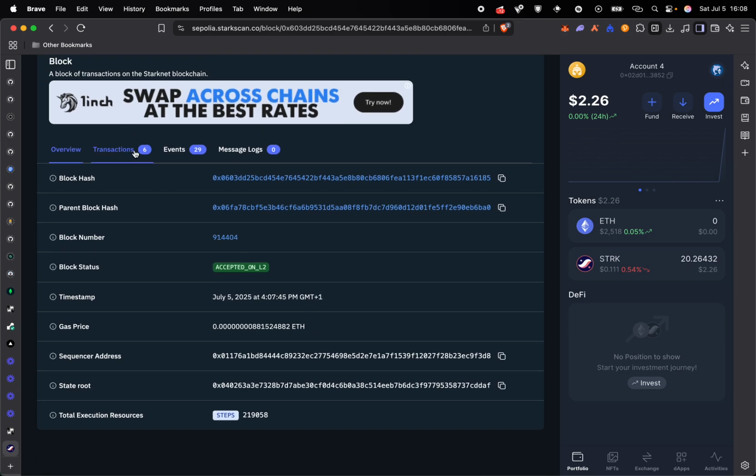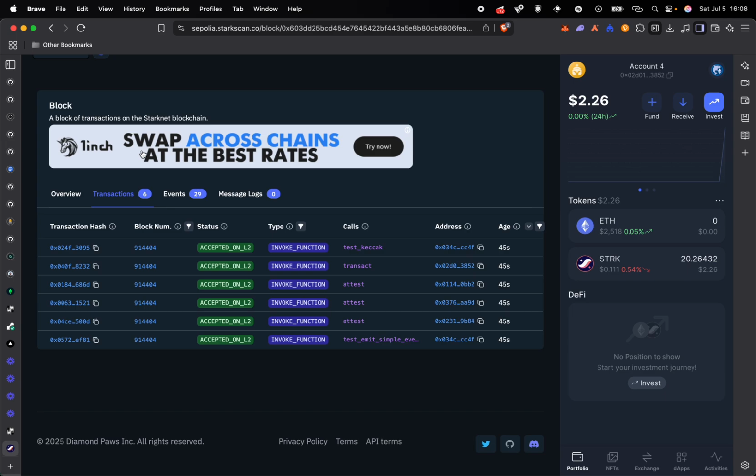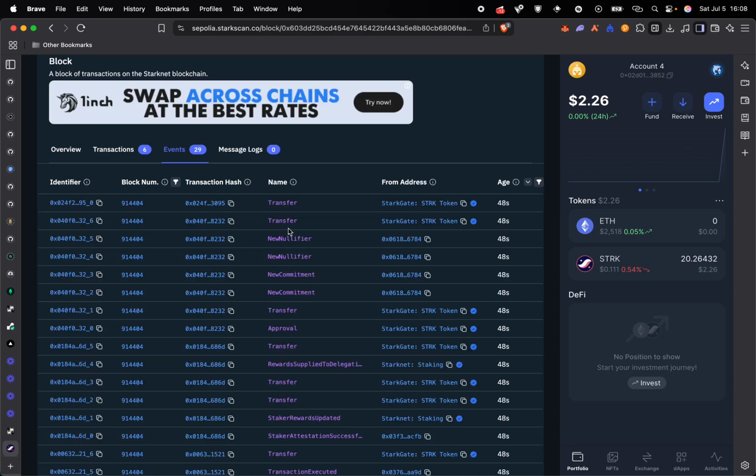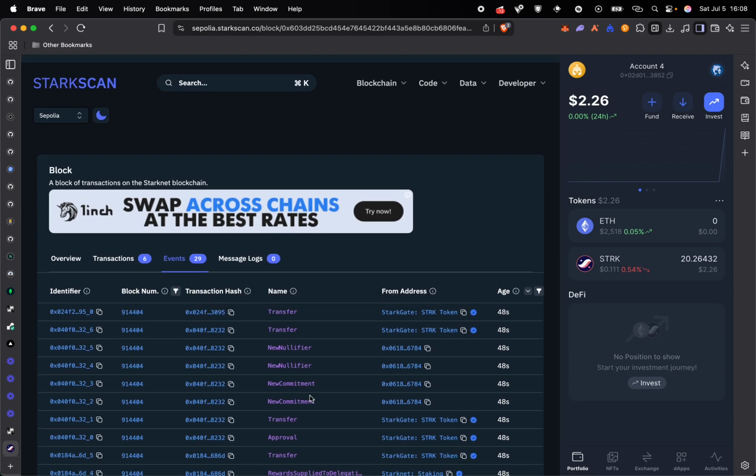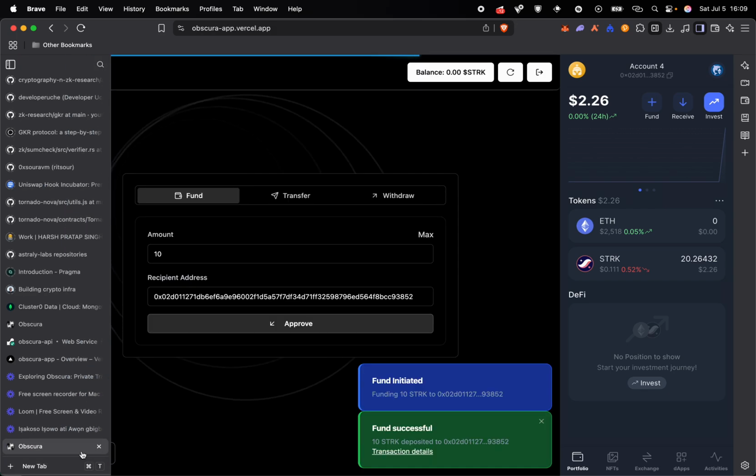So we can check the transactions, we can check the events. So these are the events. We first did an approval, we did a transfer, we transferred the ERC20 token to the contract. So we make two commitments. We have this nullifier. What this nullifier does is that it makes sure that we cannot spend the same output twice. And then we did this transfer. So we can come back here.